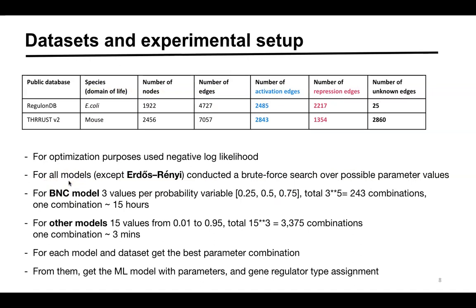As our input, we chose 2 publicly available datasets with transcriptional regulatory interactions of E. coli and mouse. For all models except Erdős-Renyi, we conducted a brute force search over possible parameter values. For ER, we found an analytical solution. The most computationally challenging model was the binode-consistent model, and we used Markov chain Monte Carlo sampling to estimate its parameters. We also reduced the number of combinations to test for that model by making the search space more coarse. For each model and dataset, we got the best parameter combinations, and from them got the maximum likelihood model with the corresponding parameters and the gene regulatory type assignment.